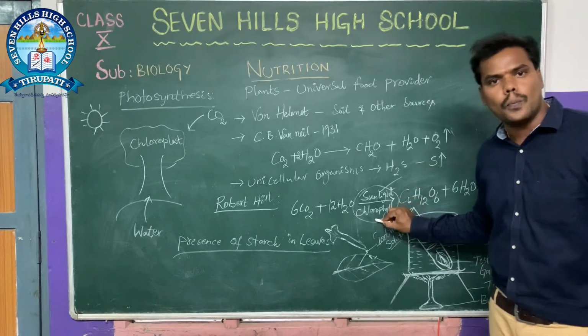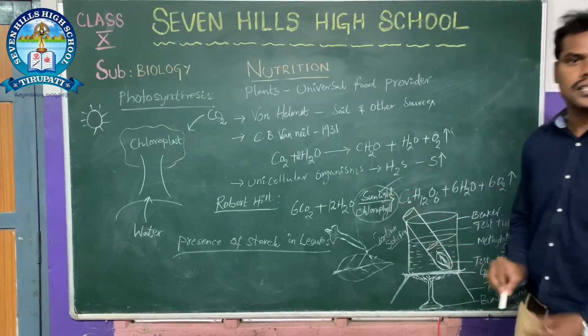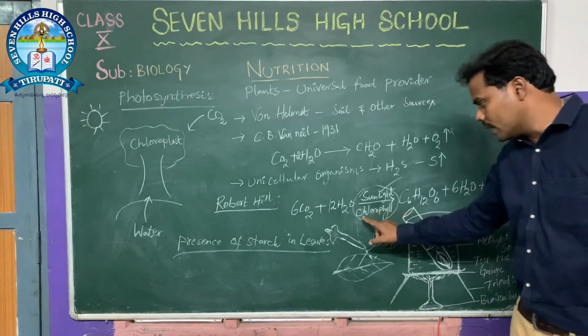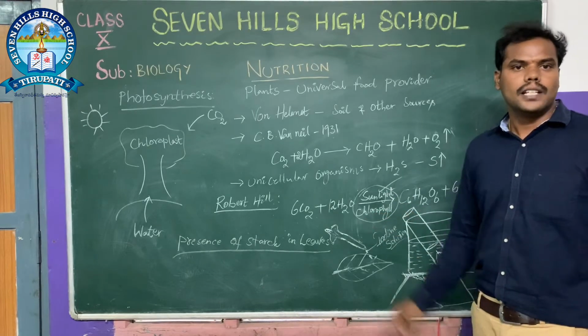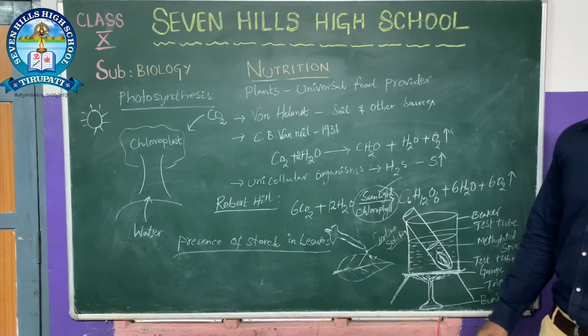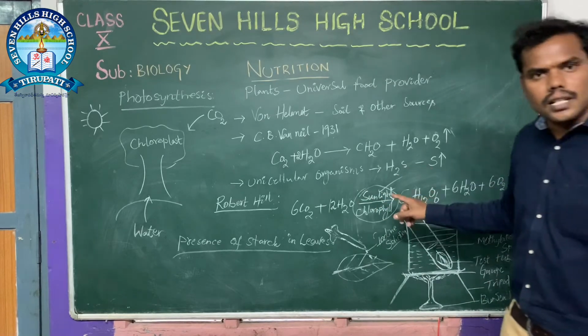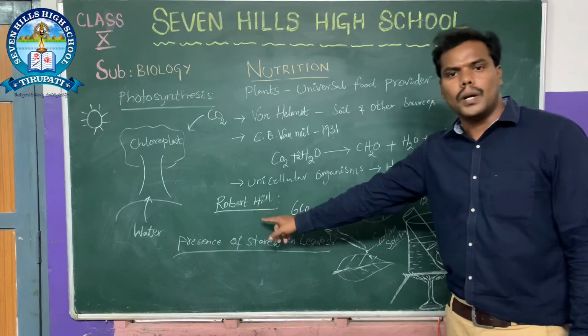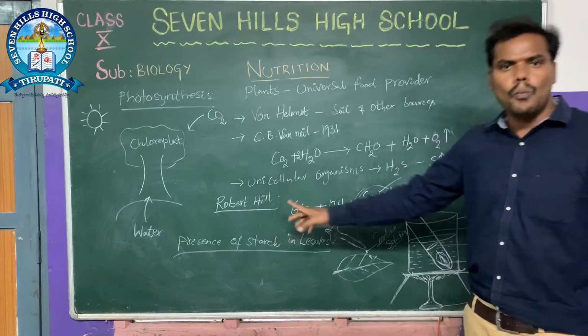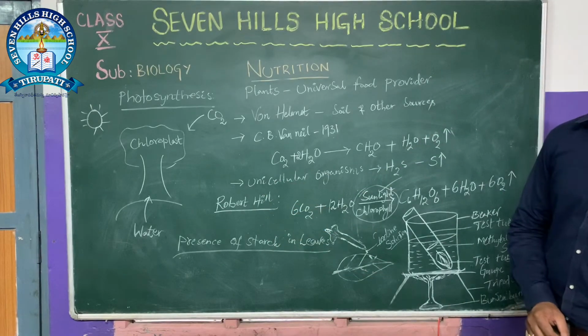which takes place in the chloroplast, and the chloroplast contains a green colored pigment called chlorophyll. This is what we call photosynthesis. The total photosynthesis equation is given by Robert Hill. He is the scientist who balanced the equation for photosynthesis.